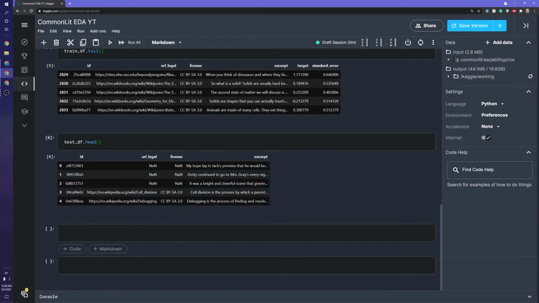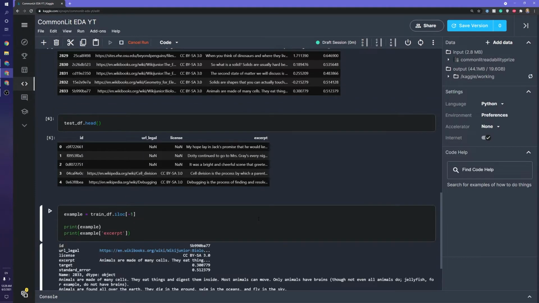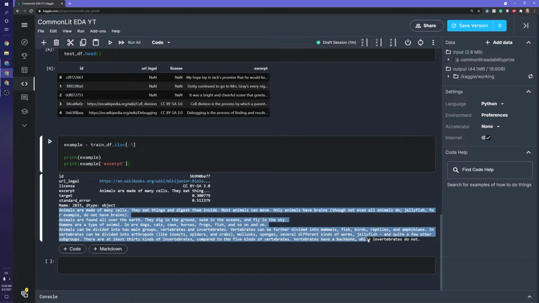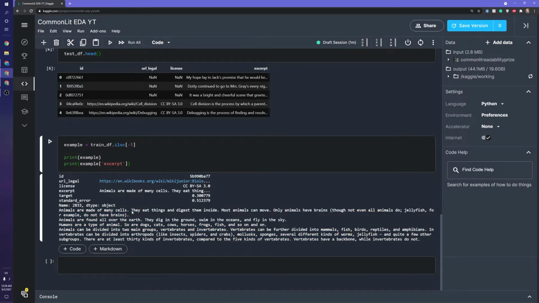So the next thing we want to do is look at some examples. To look at those examples, we'll just go ahead and print one out. Let's print the last one out. No reason in particular to do the last one, but why not? We can see we have the whole excerpt right here. So it's fairly long. Animals are made of many cells. Oh, lovely. So just want to see if we catch anything weird. Nothing, everything seems as we would expect, just some random excerpts.